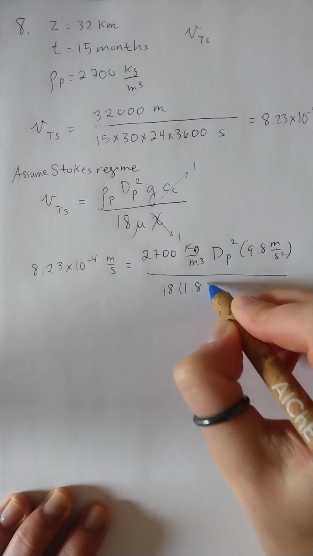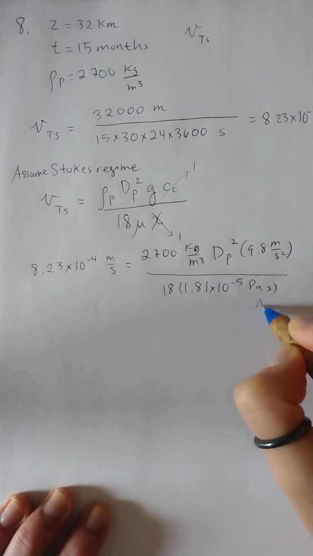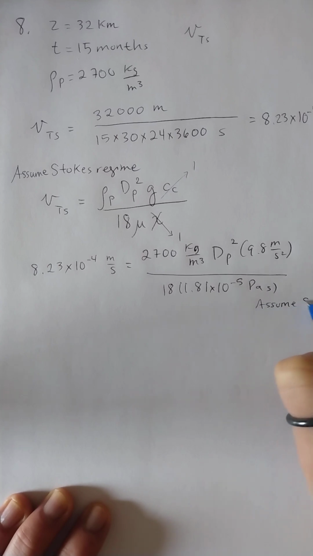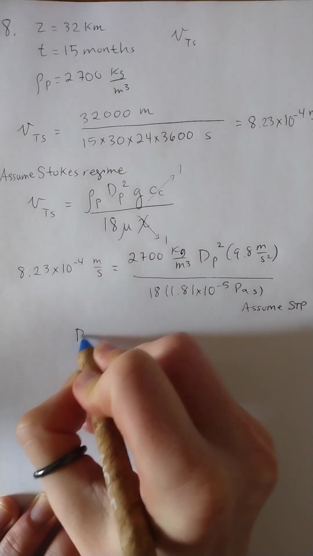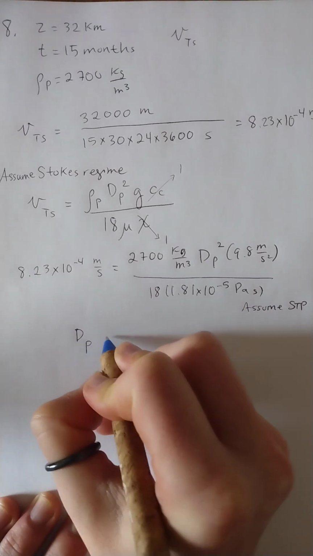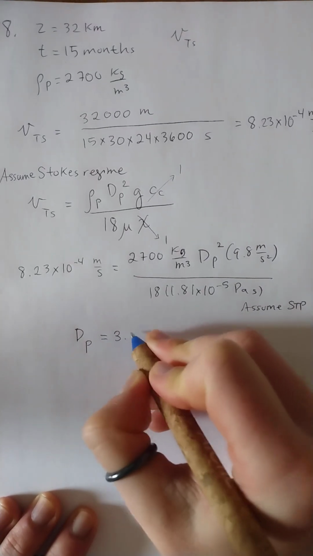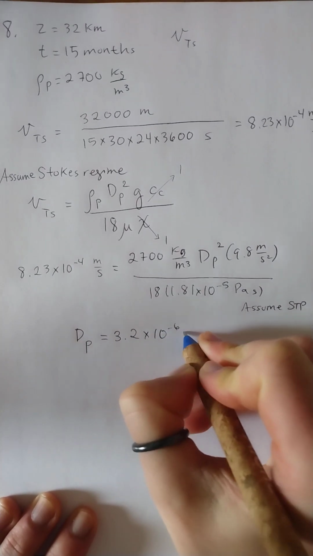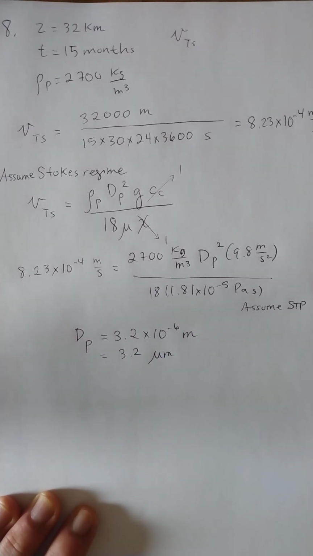We can then also assume that that air is at approximately standard conditions. And if we then rearrange this and solve for dp, then we should get about 3.2 times 10 to the minus 6 meters, or 3.2 microns for our particle size.